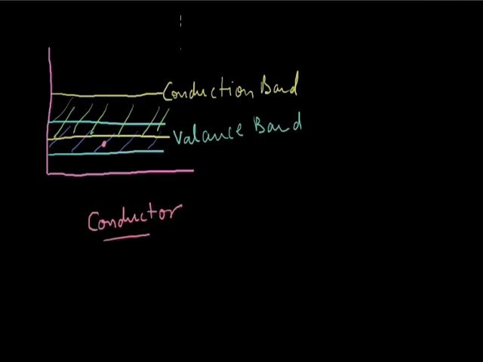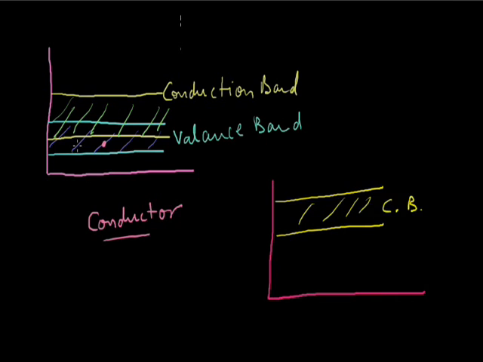If I make the same graph for an insulator, the conduction band will be like this and the valence band will be like this, and there is an energy level gap between these two, delta Eg.